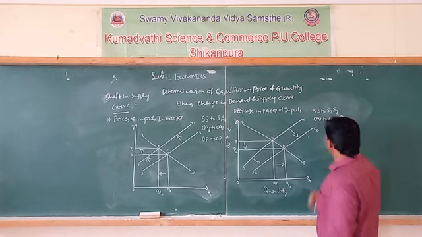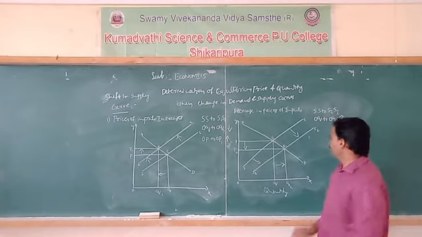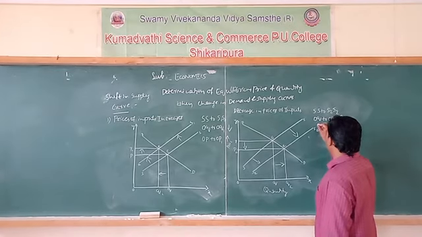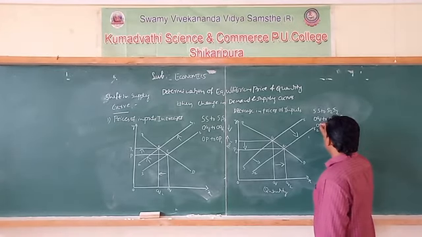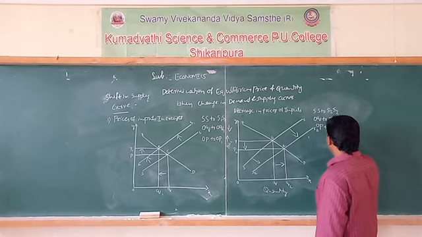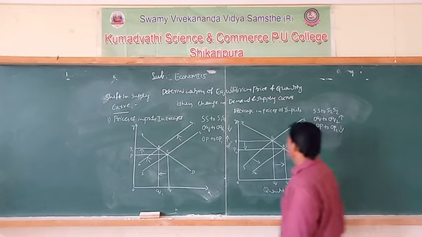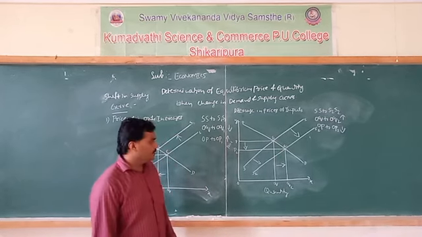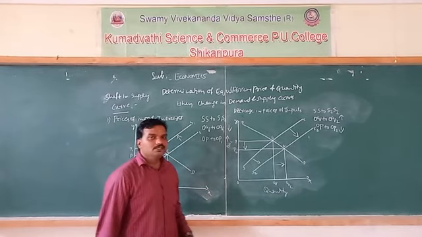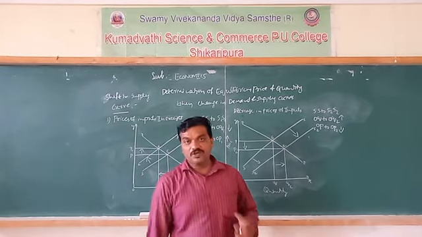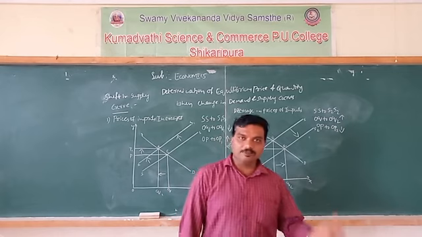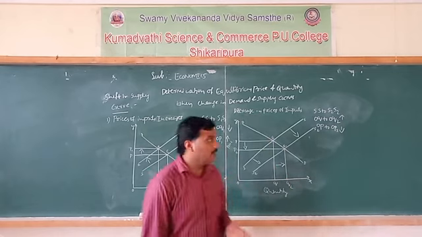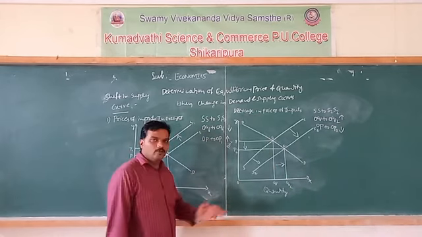Then the equilibrium price decreases from OP to OP2. Okay. So this is the effect of a shifting demand or supply curve on equilibrium price and equilibrium quantity.